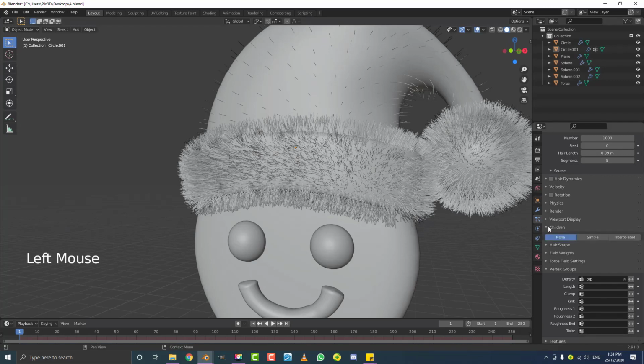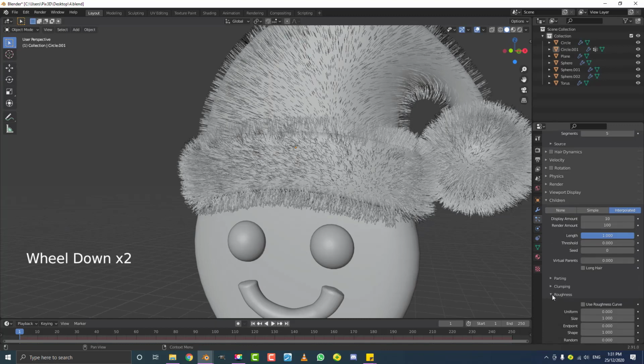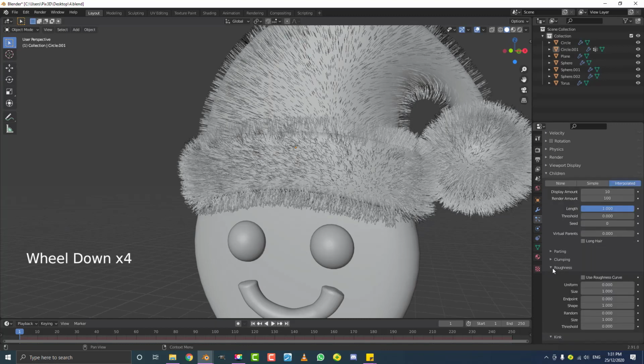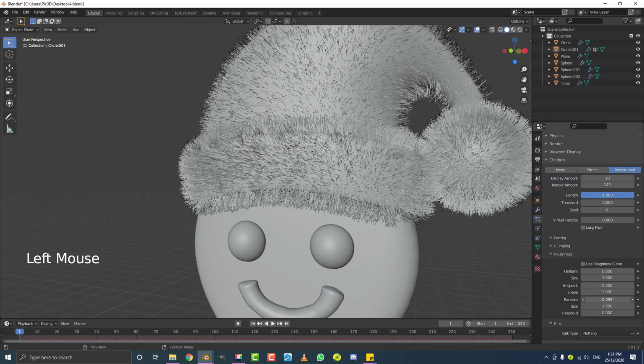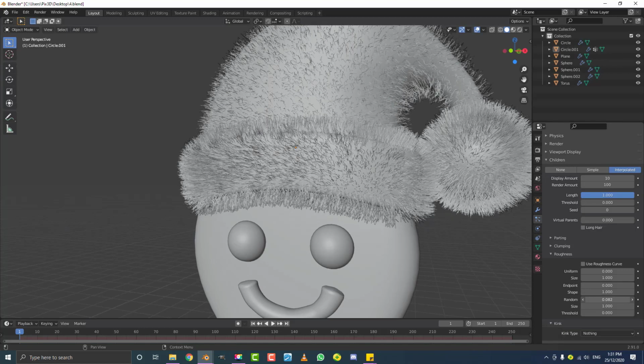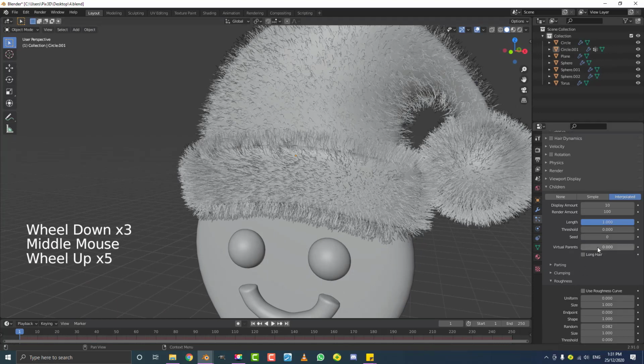And let's go to the children's tab, make it interpolated. And then we want to go under here in the children, once again to the roughness setting. So go to the roughness drop down, under the children, and then go down here to the bottom where you see the random option and just drag that random amount up, just to make it a little bit more fuzzy, like that. And you can also come back to the top where the children are, and let's make the render amount for this 80 as well. And if your computer can handle it, let's set the display amount to 22.